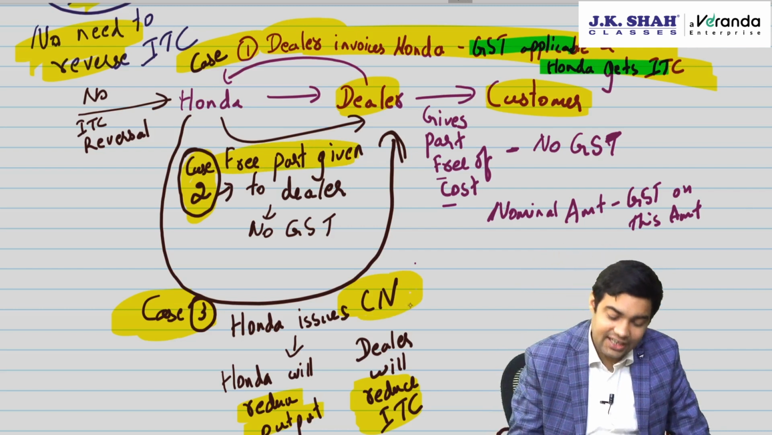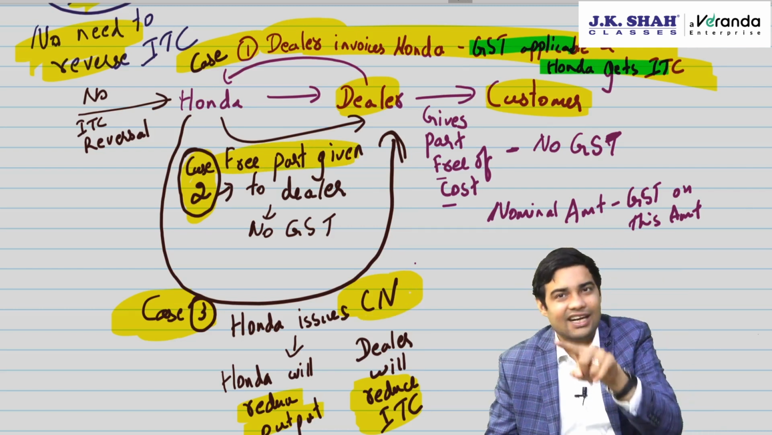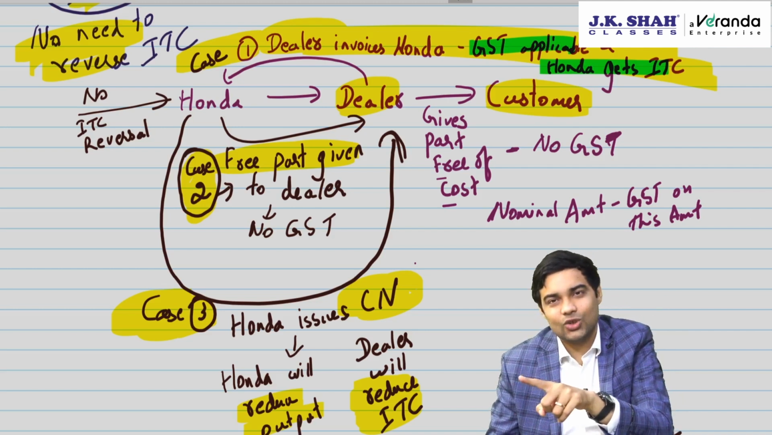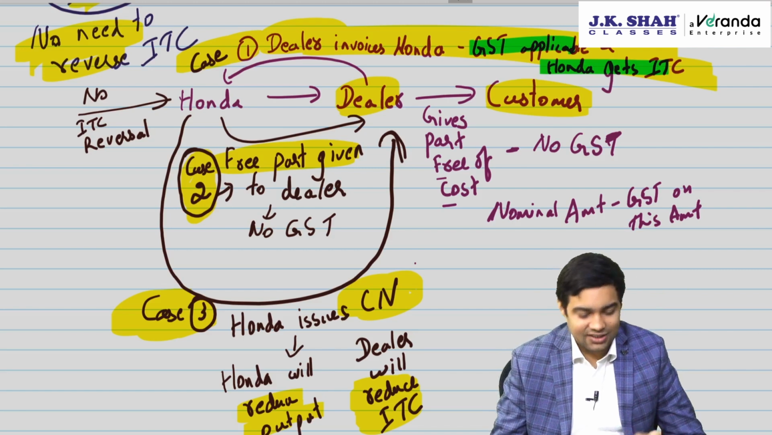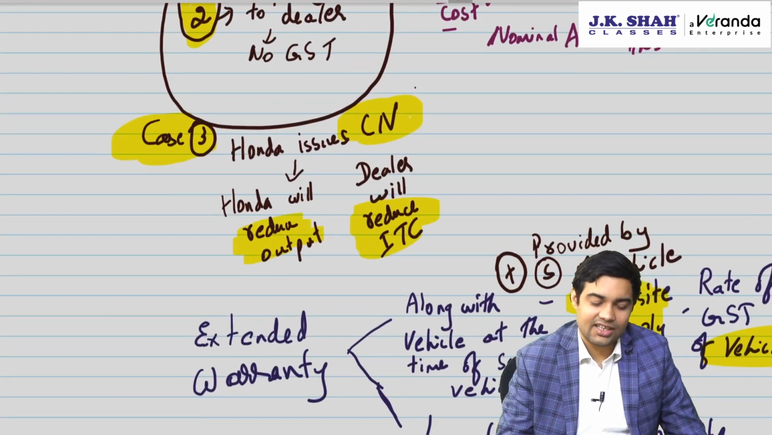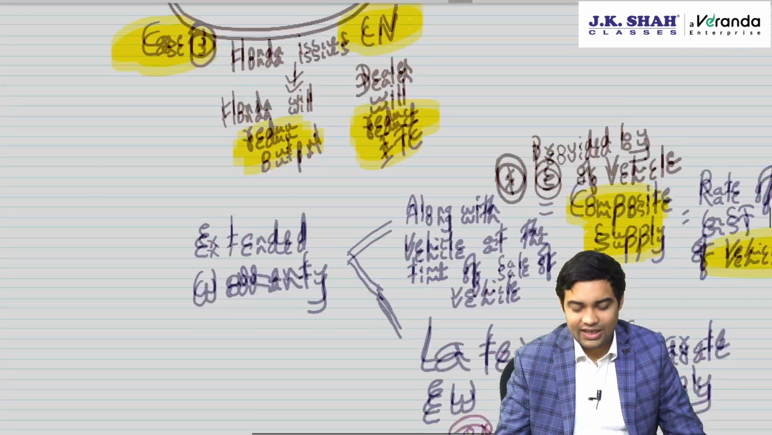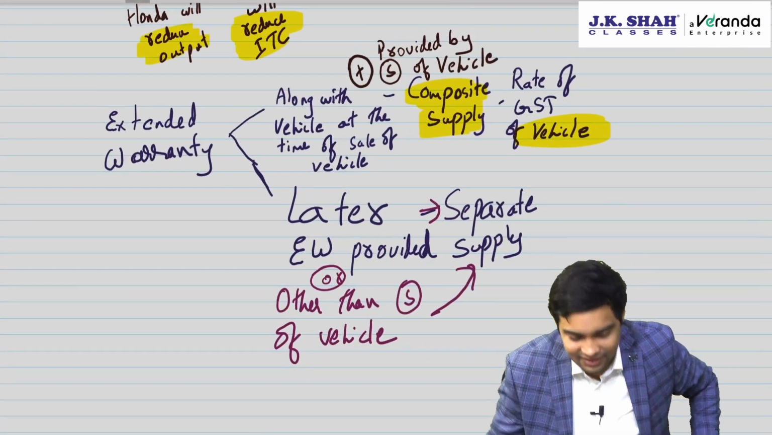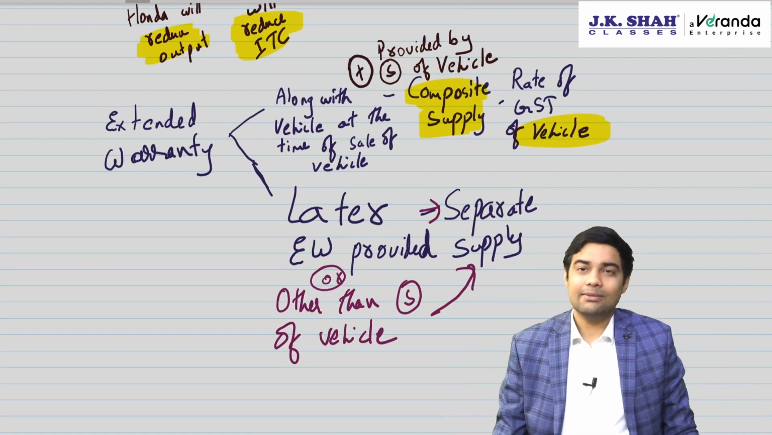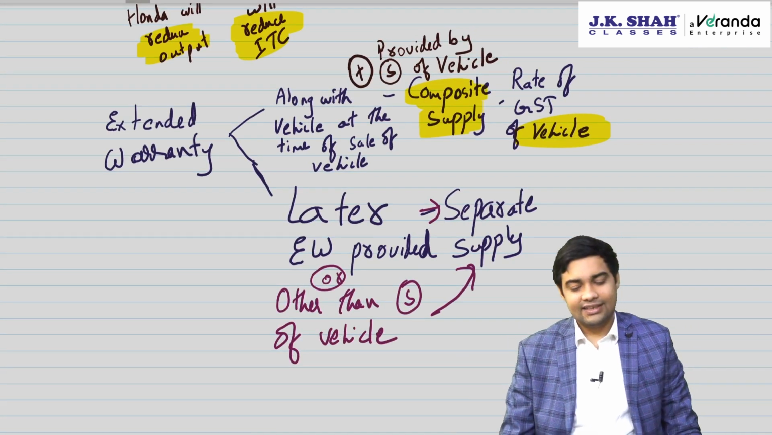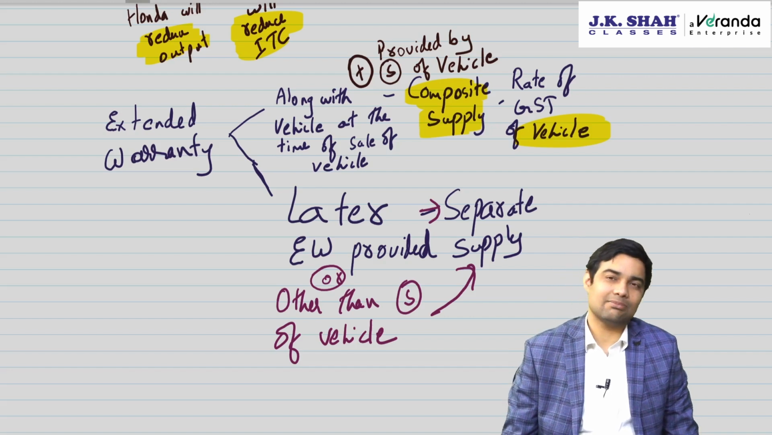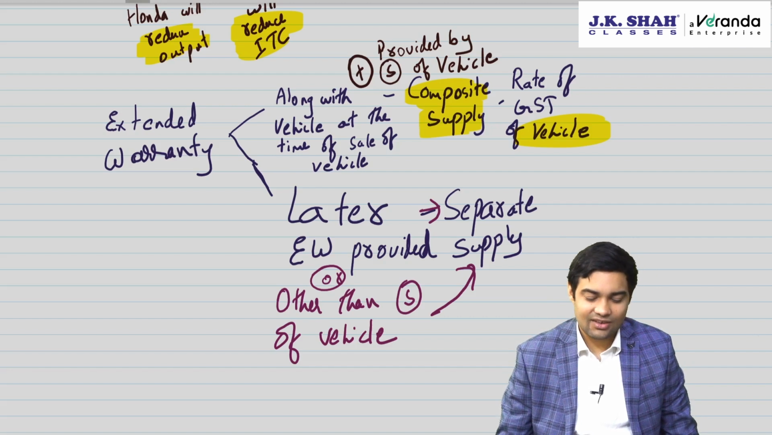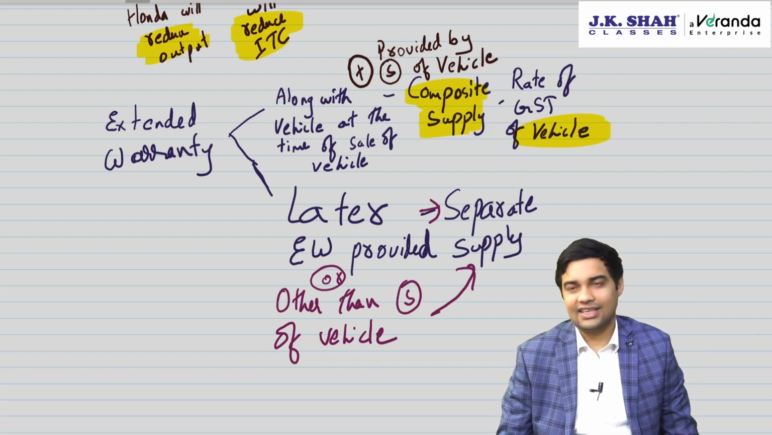Or Honda issues a credit note of 400 saying that, see, earlier I had supplied you 100 units, now 1 unit you have used to give to customer, I give you a credit note of 1 unit. So Honda will reduce output, dealer will reduce ITC, net impact 0. Then extended warranty, if it is provided along with the vehicle sale by the same supplier, then it is a composite supply. Principal supply is sale of vehicle, vehicle GST rate will be applicable. If it is later or other than supplier of vehicle, then it's a separate supply.